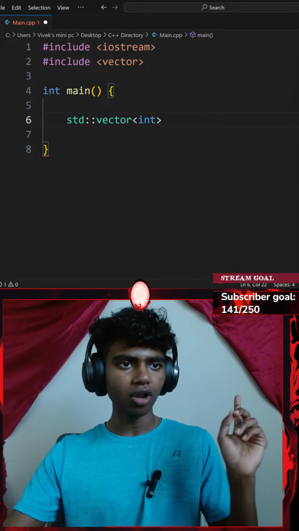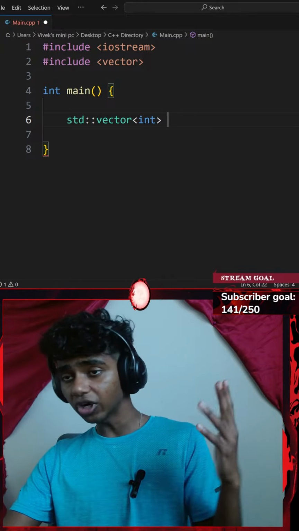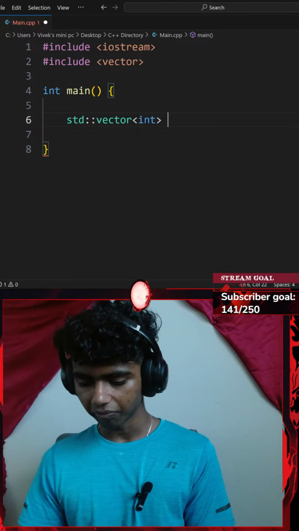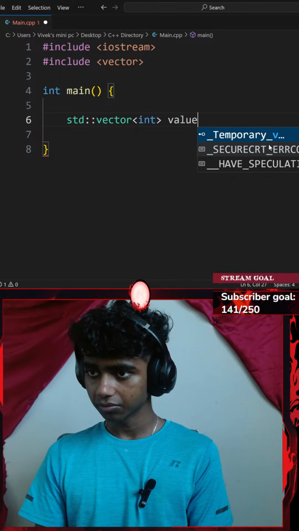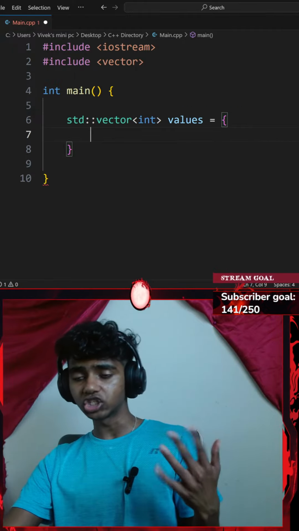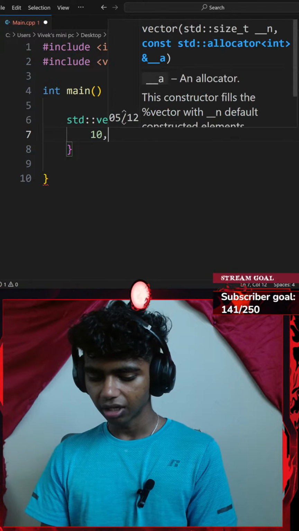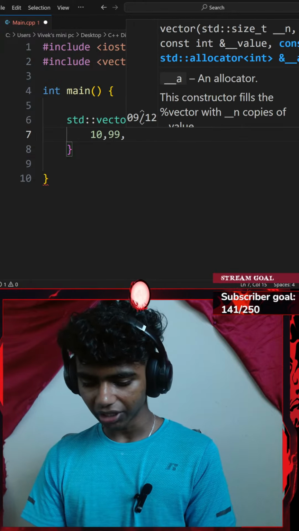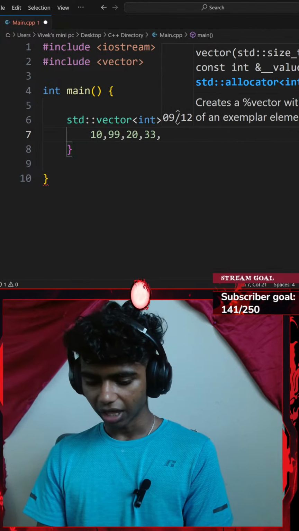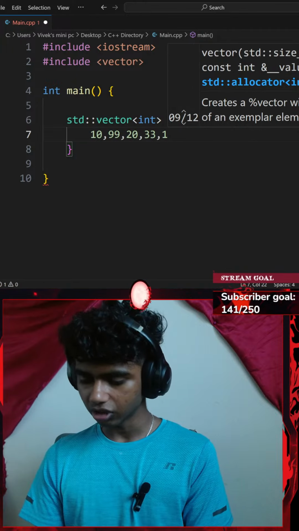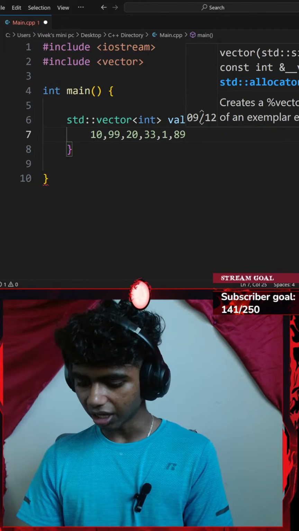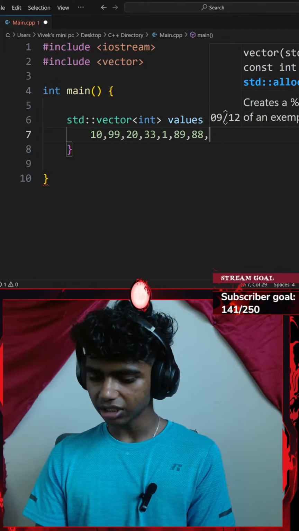My vector is going to be called values, with 8 values of your choice. Mix small, large, even, and odd. Values is going to be equal to a few values: small, large, even, and odd. So small could be like 10, large could be like 99, and then even could be 20, odd could be 30, 33. And then another small, something like 1, and then large, 80, 89, that's odd, and then even 88, I'll go with 0.